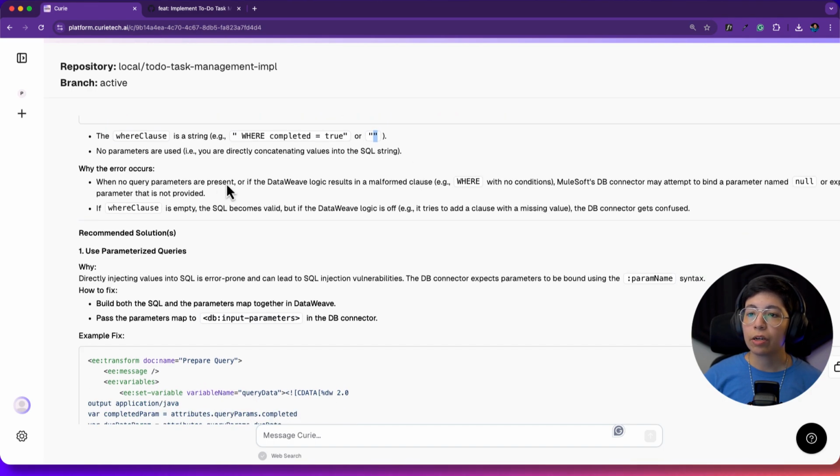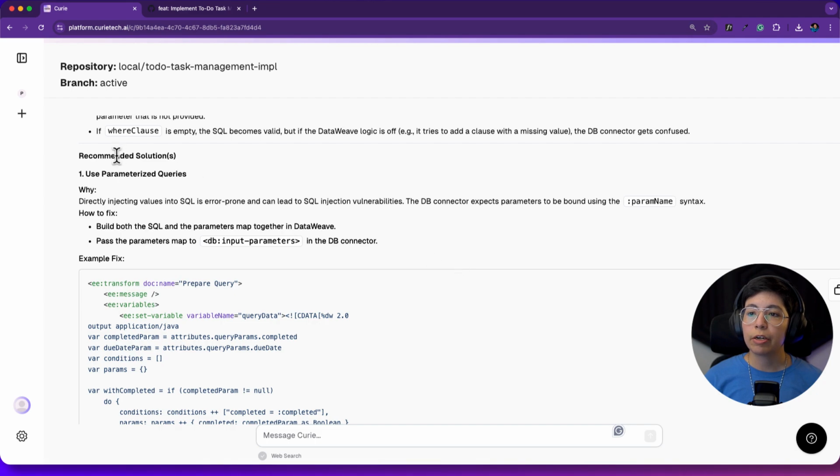Why this error occurs when no query parameters are present: if the DataWeave logic results in a malformed clause, MuleSoft's DB connector may attempt to bind a parameter named null. If where clause is empty, the SQL becomes valid, but if the DataWeave logic is off, like trying to add a clause with a missing value, then the DB connector gets confused.